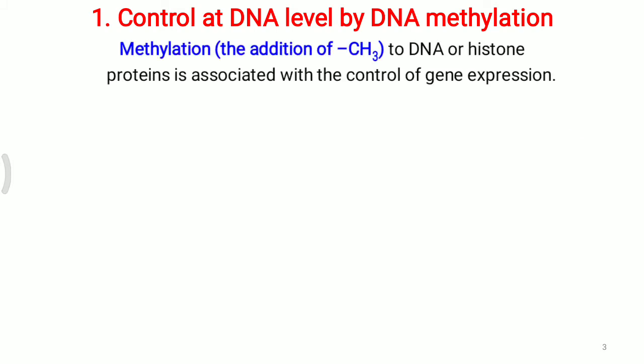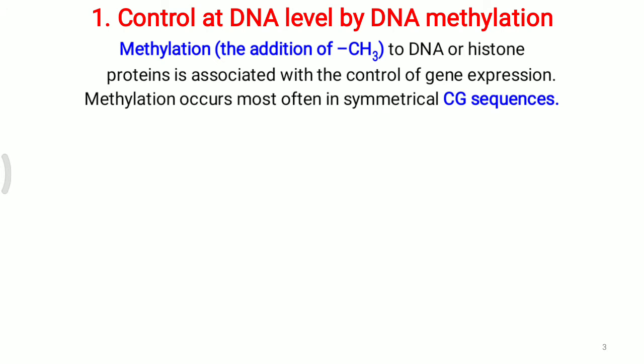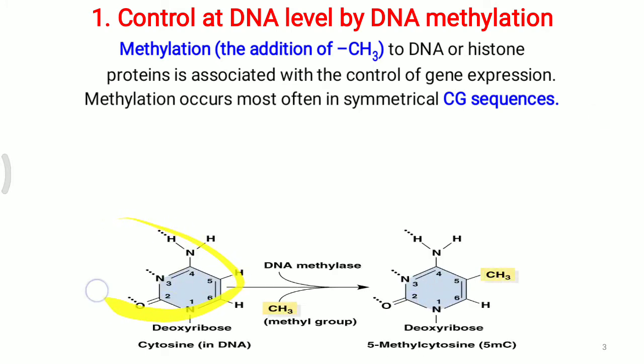Simply, methylation, that is addition of a methyl group to DNA or histone protein, is associated with the control of gene expression. Now, methylation occurs most often in symmetrical CG sequences. So there is a particular CG sequence present over the DNA, and over that sequence methylation occurs. In detail, particularly over the cytosine, with the help of the DNA methylase enzyme, a methyl group is added, finally making 5-methyl cytosine, and that is called the methylation process.